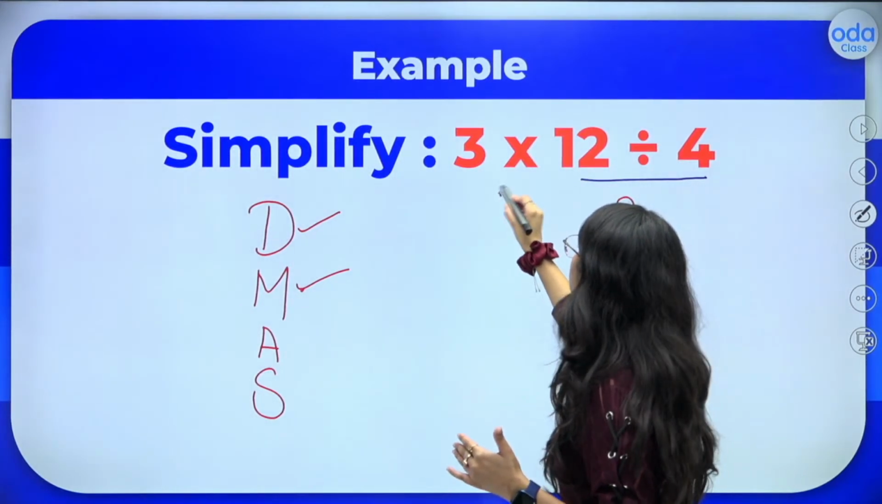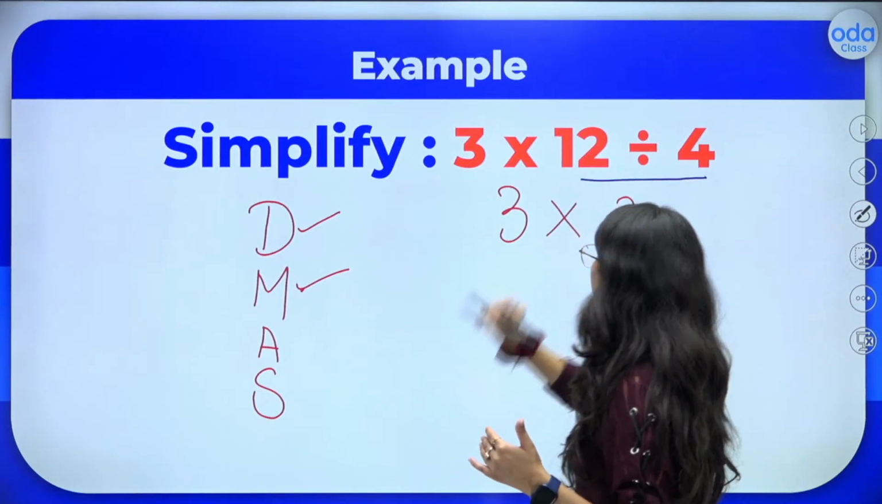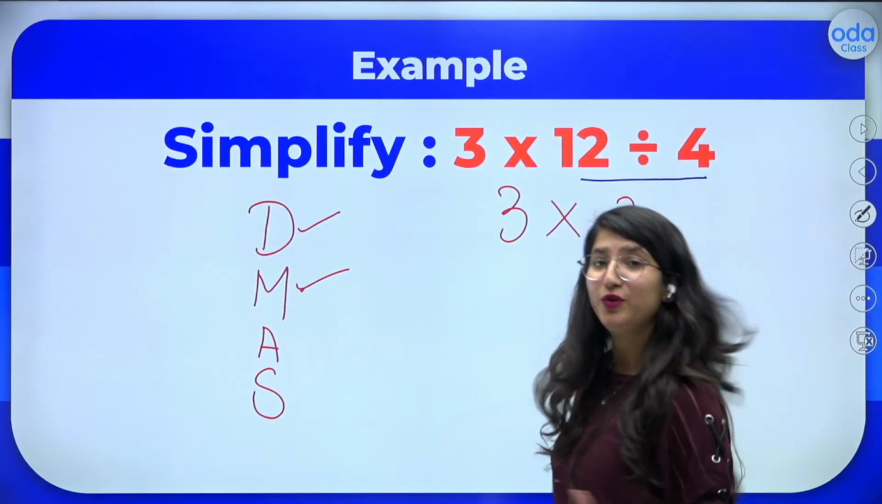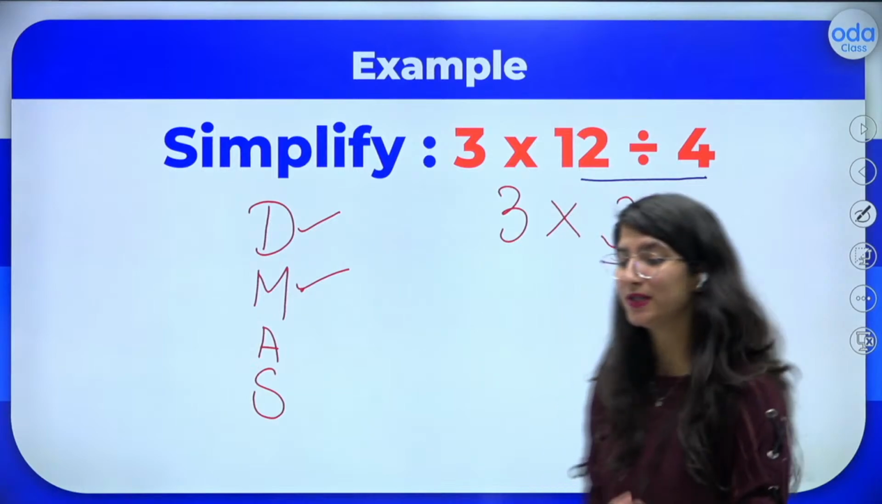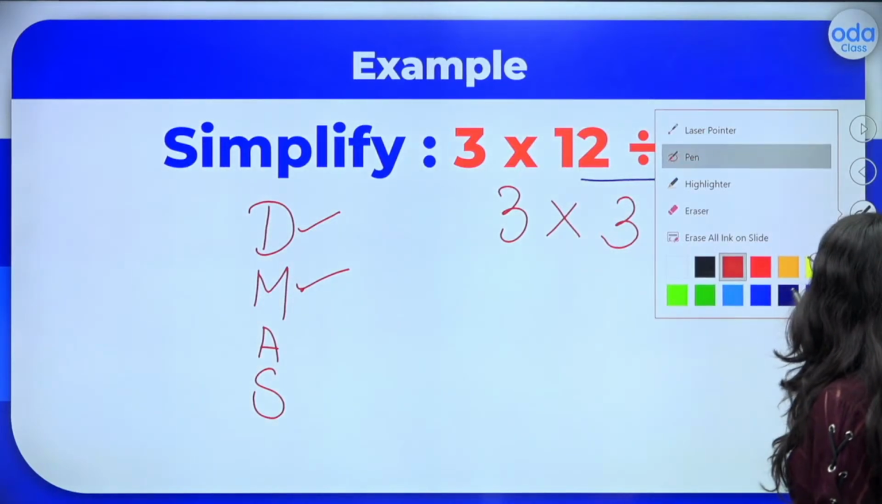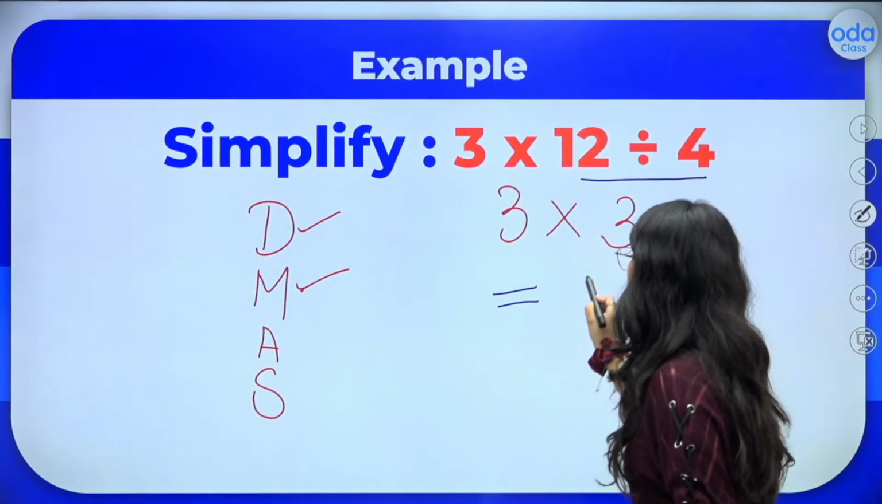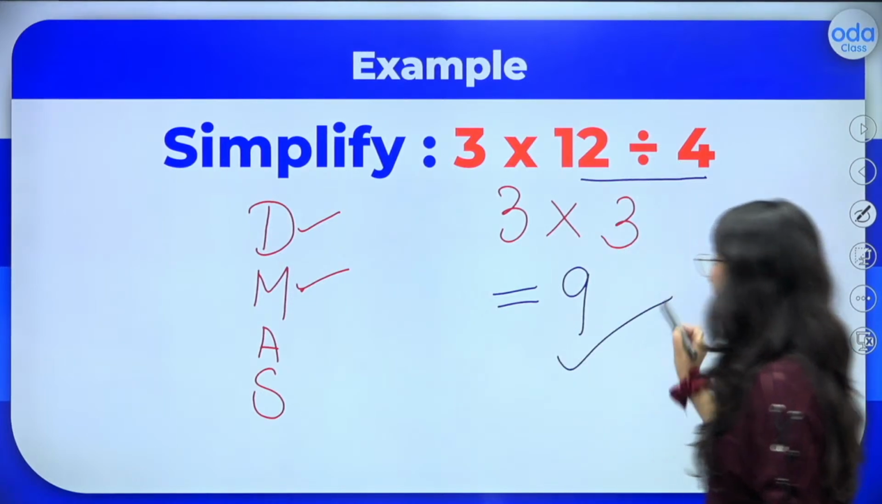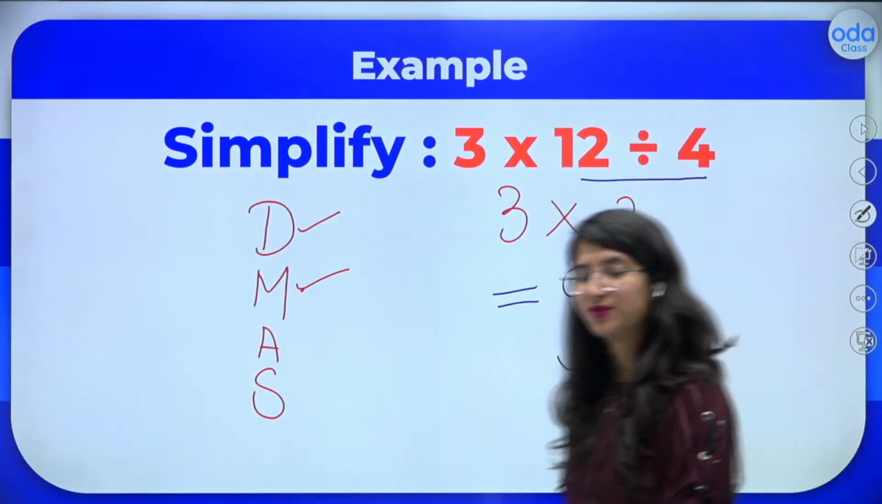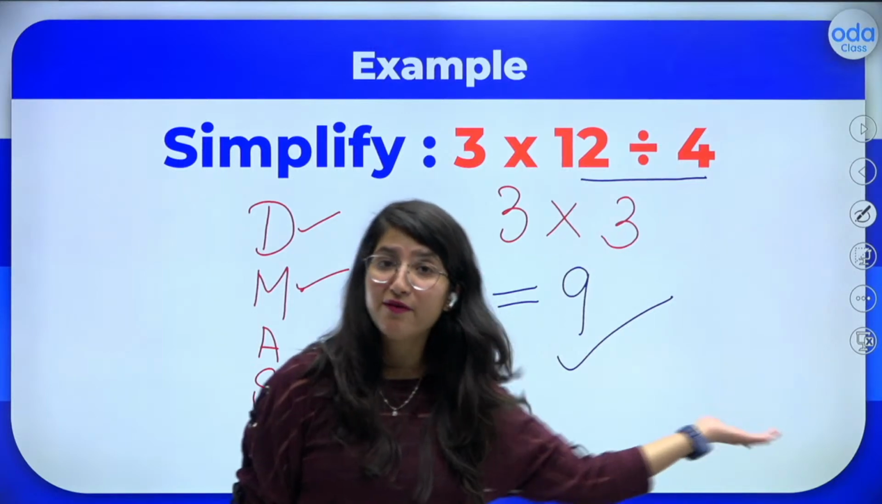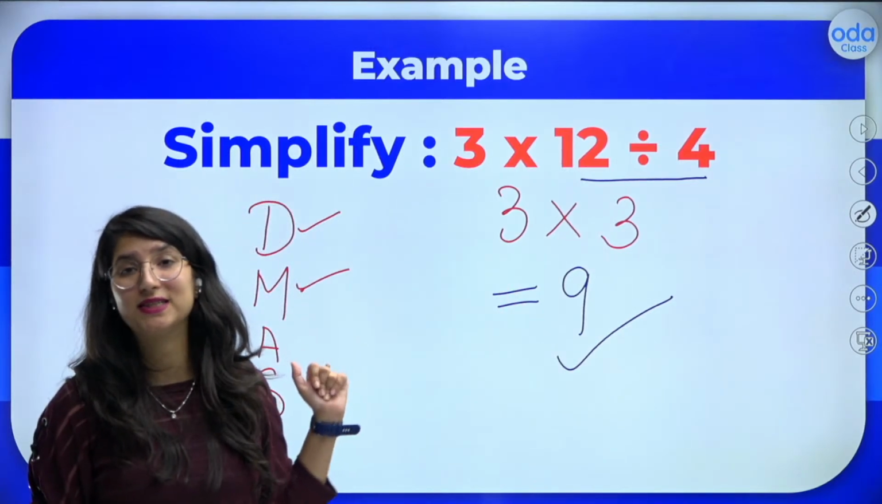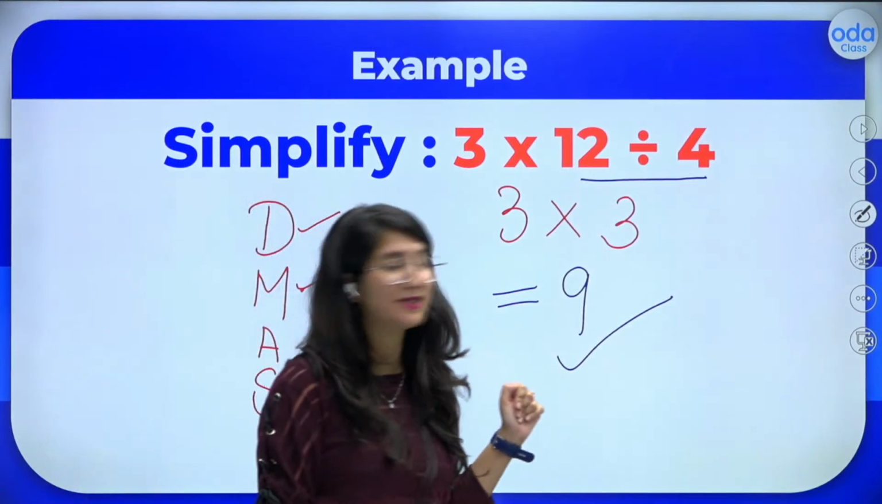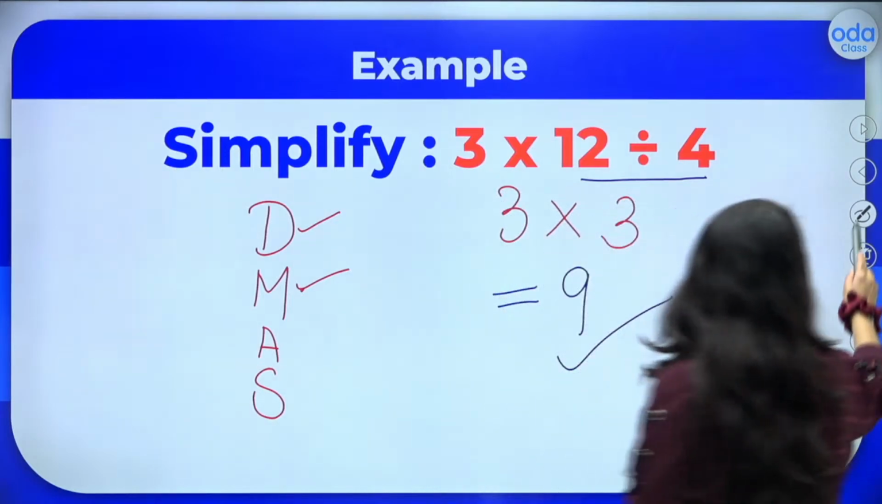Now I will copy down the rest of the expression, that is 3 times. So now I have to do multiplication, of course. So what is 3 times 3? That is 9. So our answer is done. Very fast, right? And we will never ever commit mistakes if we are following the DMAS rule. Okay, kids? Now let's move ahead.